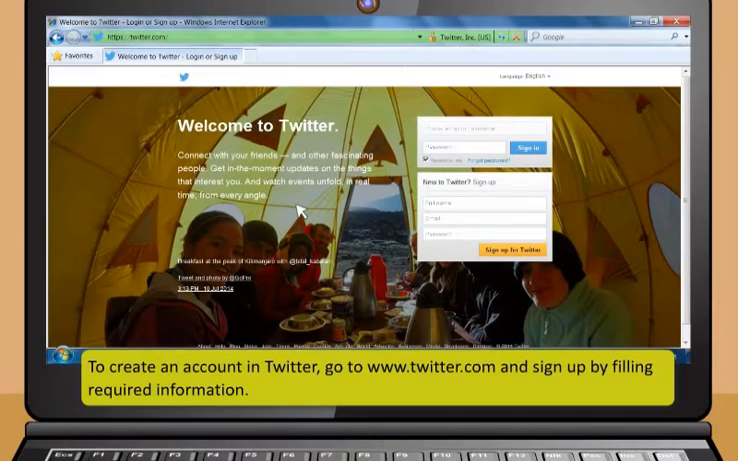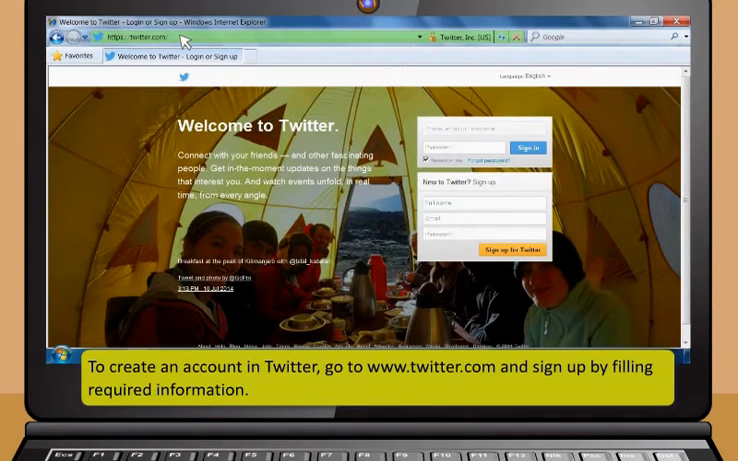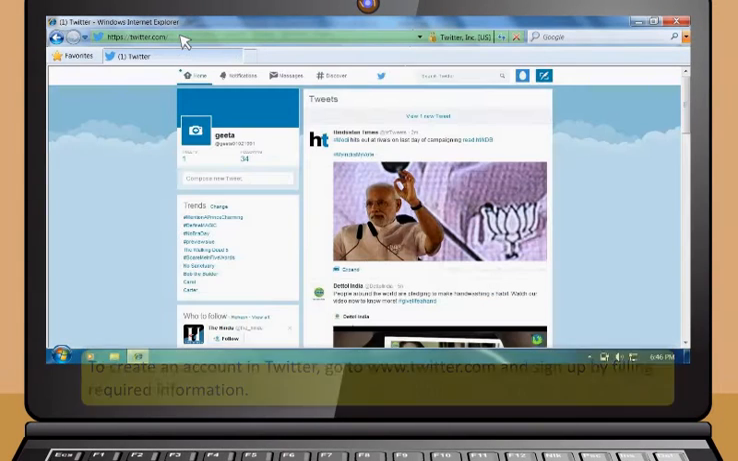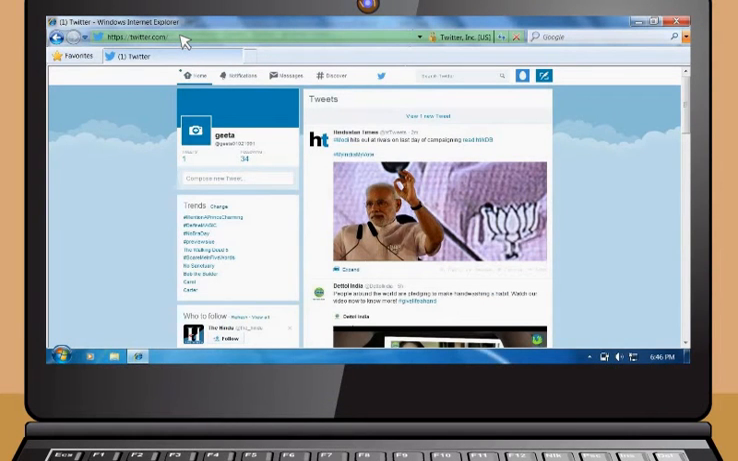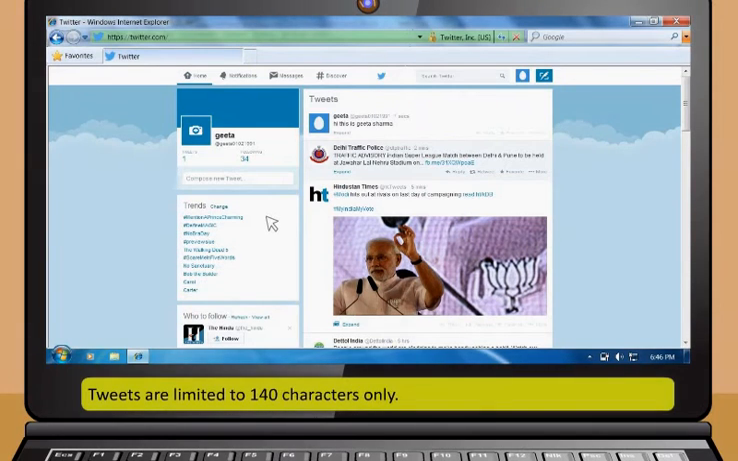These are the steps to use Twitter. First, to create an account in Twitter, go to www.twitter.com and sign up by filling required information. Once you have created your account or logged in successfully, you can now start using Twitter. If you want to share some information with your followers, type your message in the Compose New Tweet text box and then click on the Tweet button below. Tweets are limited to 140 characters only, so keep your tweets concise.